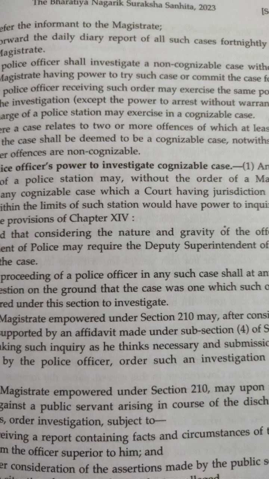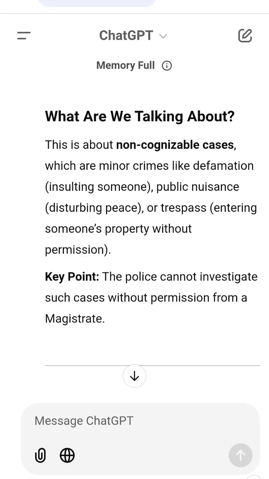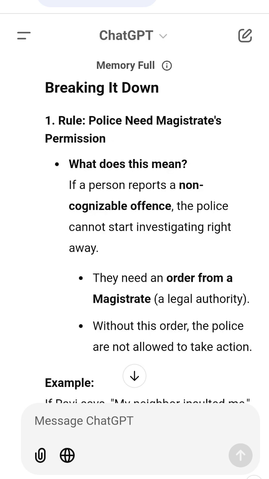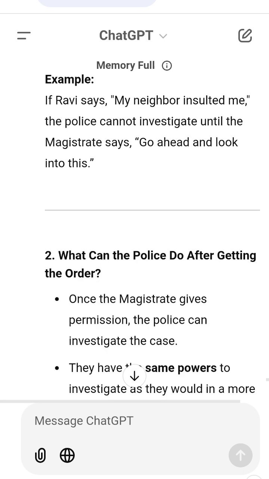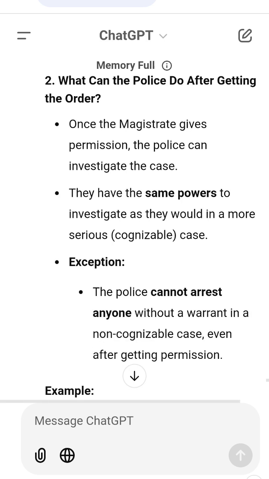Example: Ravi reports, "My neighbour insulted me," non-cognizable offence, "and stole my phone," cognizable offence. The police can act immediately because the theft is a cognizable offence. They don't need to wait for the magistrate's permission to investigate the insult part. Why do these rules exist? To prevent misuse of police powers for minor issues, to ensure serious offences are prioritised, and to provide a fair process by involving the magistrate for minor cases.